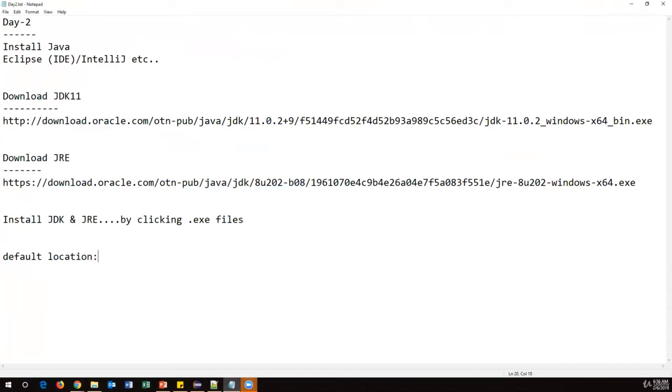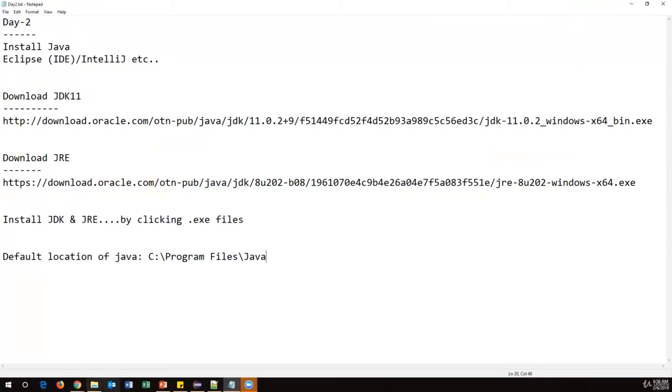If you want to change the location, you can change it at the time of installation, or else by default it will install under Program Files. So this is the default location of Java. Okay, so that's it. Once you have installed Java, we need to do a certain configuration. Unless we do this configuration, we cannot directly work with Java.